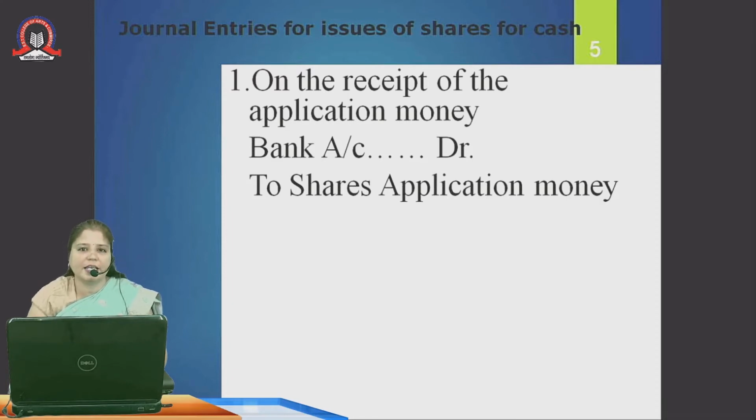Now let us see some journal entries which are very important in the accounting treatments. First, we have to see when the application money is received. On the receipt of the application money, we have to pass the entry: bank account debit to share application money account. The share application money account is a nominal account and it is a temporary account. Since it is an income, that's why it has been credited, and bank account is a real account which says debit what comes in.